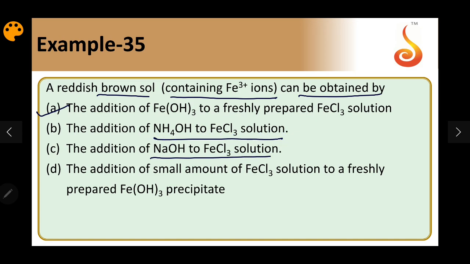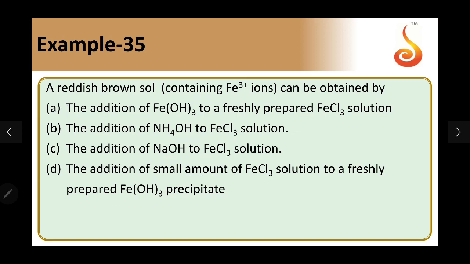The addition of a small amount of FeCl3 to freshly prepared Fe(OH)3 precipitate will not make the colloidal particle because the small amount of FeCl3 is not enough to give charge to all the particles. So it should be that the precipitate is added to a dilute solution containing Fe3+ ions. Option A is the right way to prepare the ferric hydroxide sol through peptization. So the answer given is wrong here.